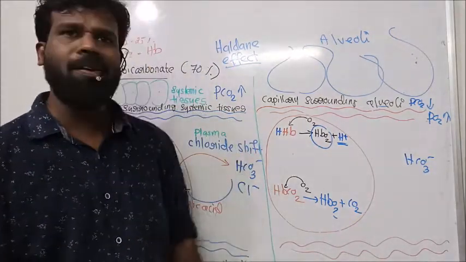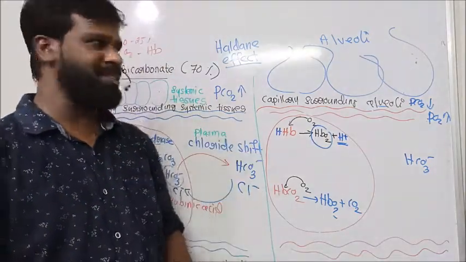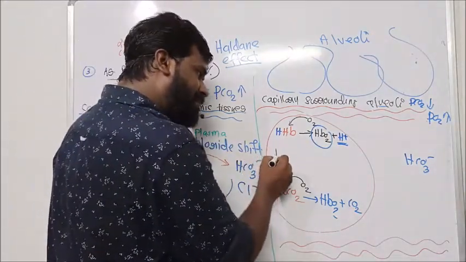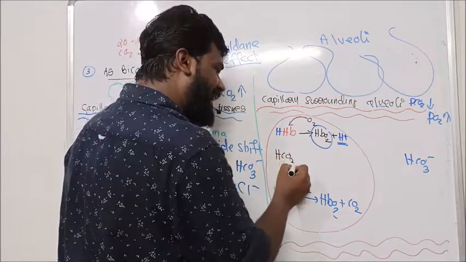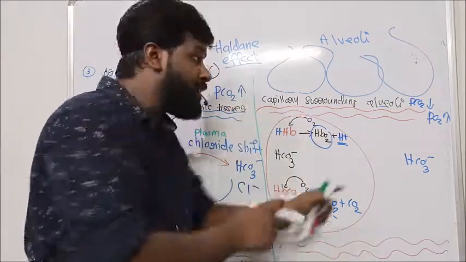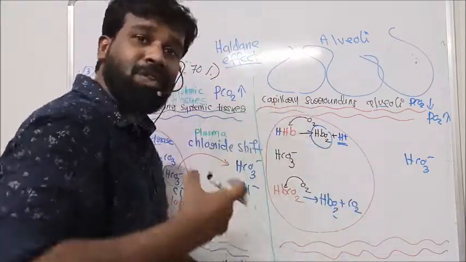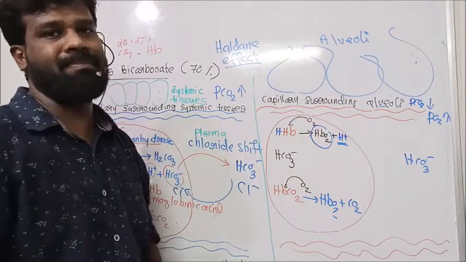In addition to hemoglobin, this RBC also has other buffers. This RBC already has bicarbonate. These bicarbonates of RBC, not the plasma bicarbonate, also act as buffers.